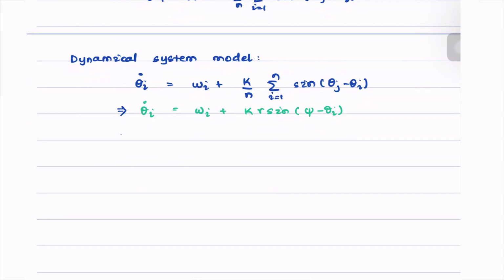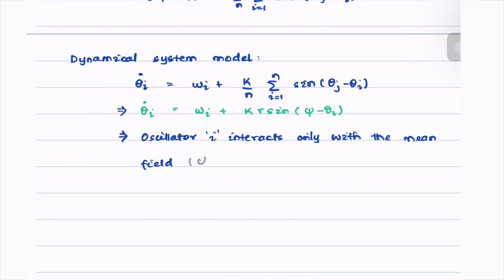So let's sum it up. The oscillator I interacts only with the mean field, represented or factoring in through the term psi. What are some natural behaviors that arise in these Kuramoto oscillators?